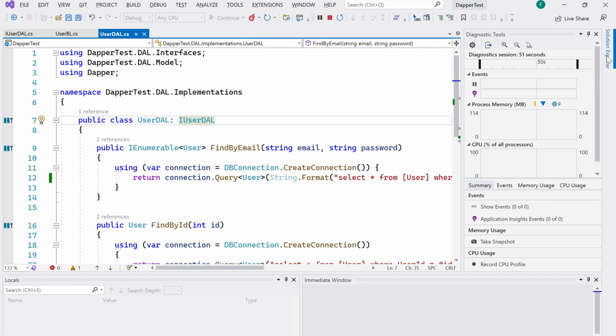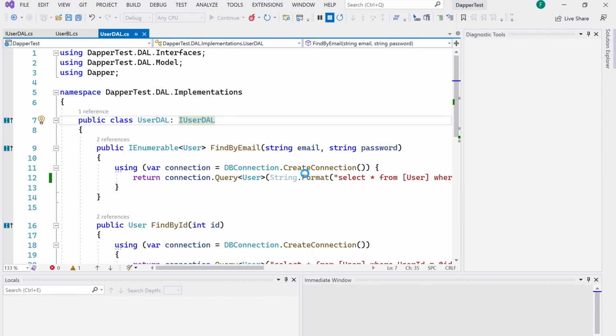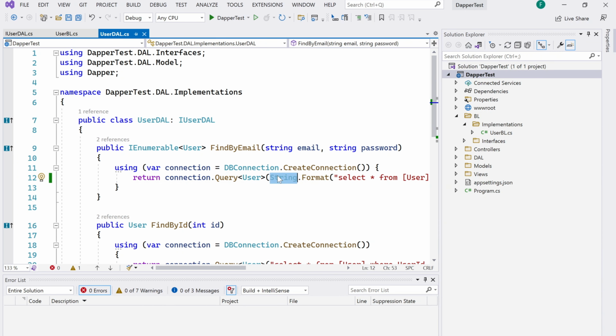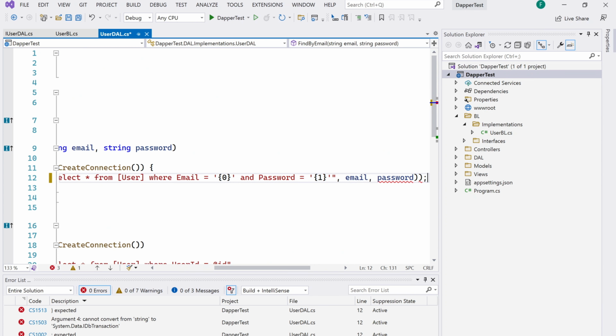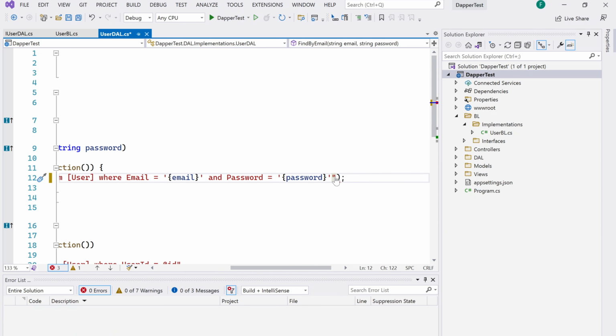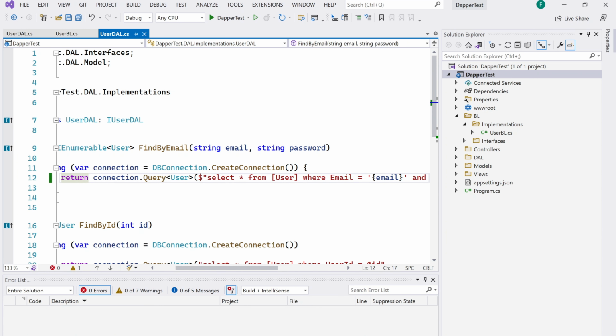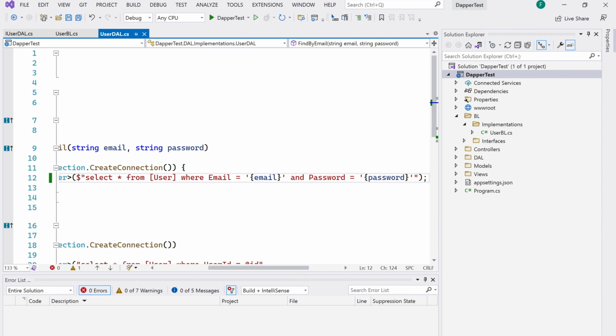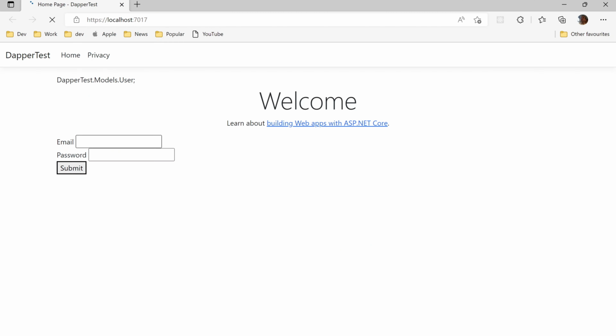What's next? Let's see how the fancy new string interpolation works. It's a new fancy approach where we can add parameters like that. Let's see what happens.